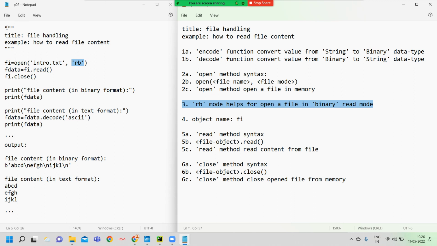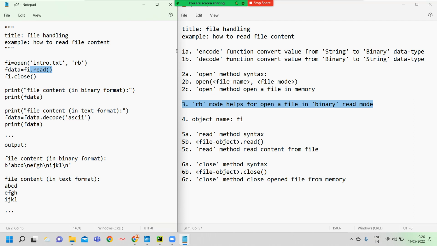Next, the open function's return value is stored into the fi variable. Here fi is called a variable, but since the open function returns an object, fi is also an object. Here we use one method, called read.